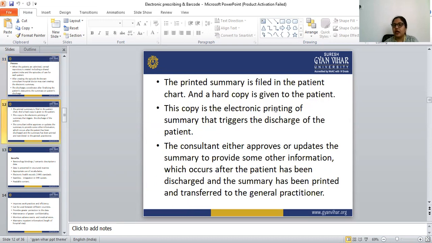The printed summary is filed in the patient chart, and that is used for hospital use. The hard copy is given to the patient for the patient's reference. That electronic printing of the summary triggers the discharge of the patient. The consultant may update or approve the summary to provide other information, which is only possible after the patient has been discharged. If the consultant updates it, the summary is printed and transferred to the general practitioner. So this is the method of the electronic discharge system.